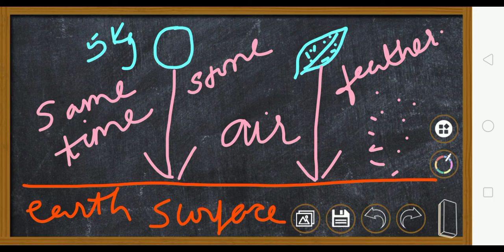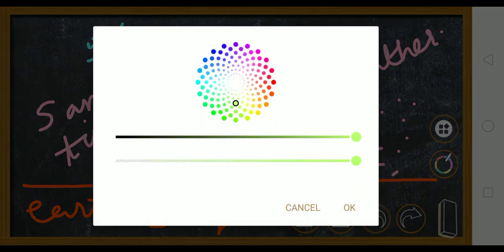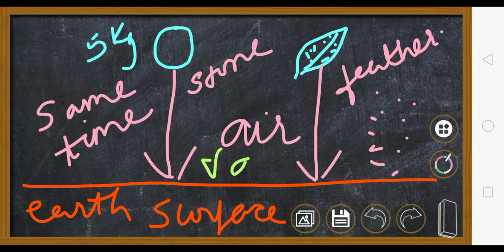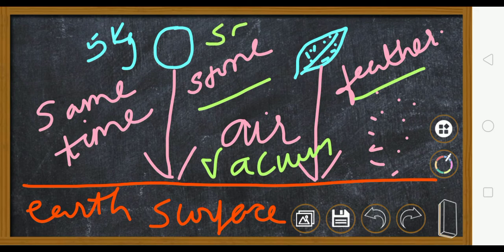But if you do the same experiment in vacuum, then the stone as well as the feather both will reach at the same time, because the air is not there to stop the feather. Here the air is stopping the stone also and the feather also, but the stone is heavy. The stone fights it and comes down fast. The feather is not able to fight the air, and that is why it is getting displaced, and in a random motion it comes down to the earth.